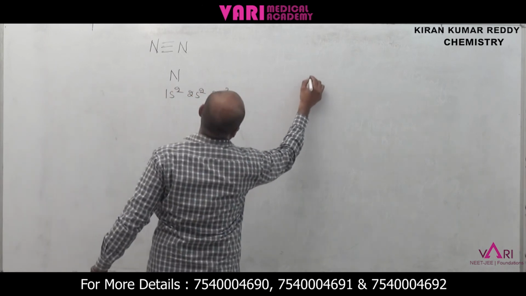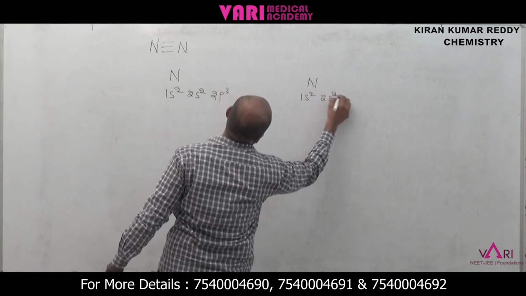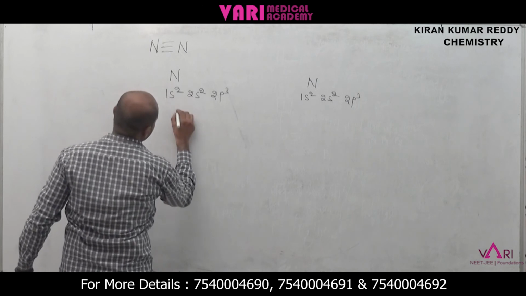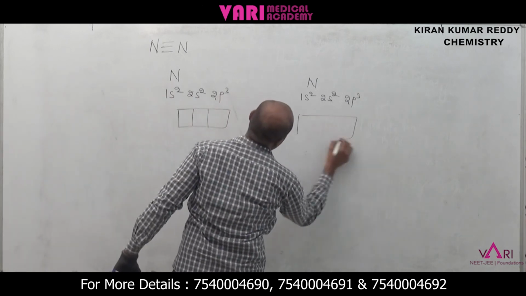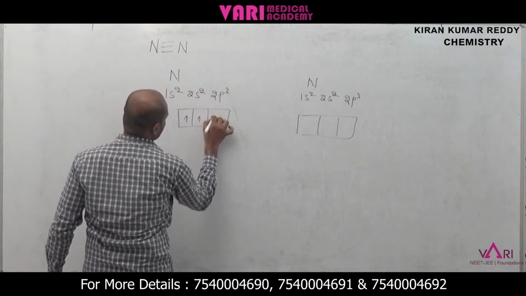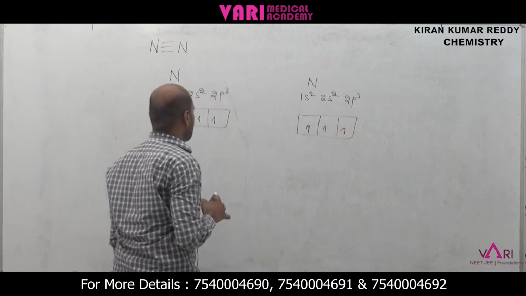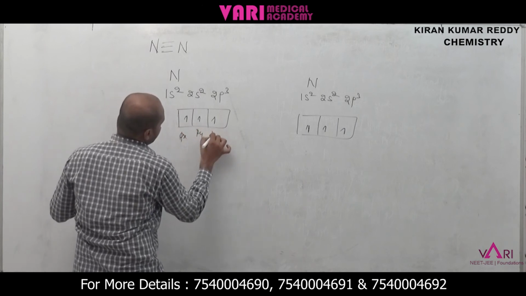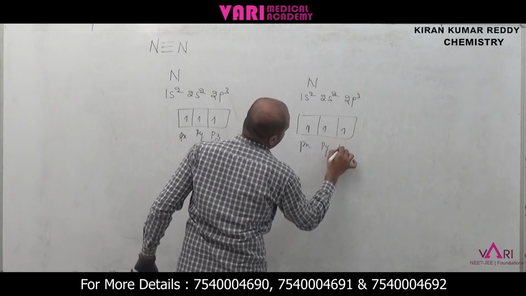Here also 1 nitrogen: 1s2, 2s2 and 2p3. Here 3 p orbitals are present, px, py and pz, and here also px, py and pz.